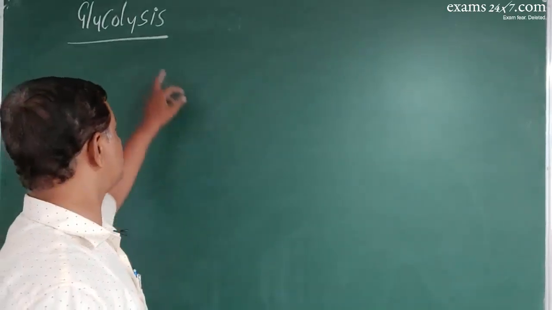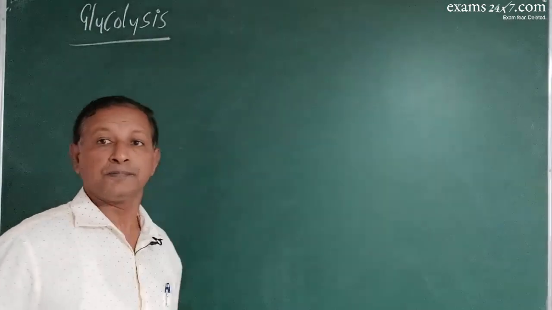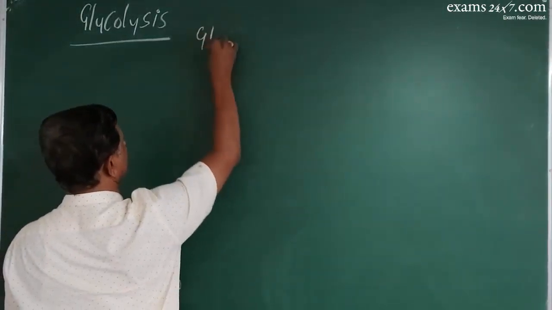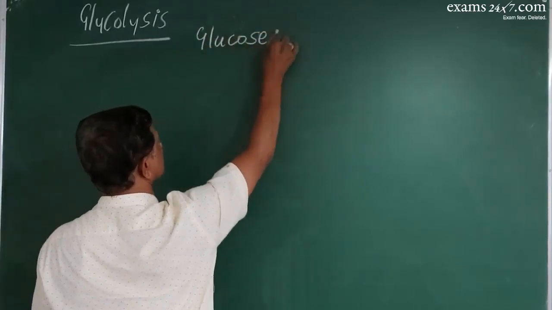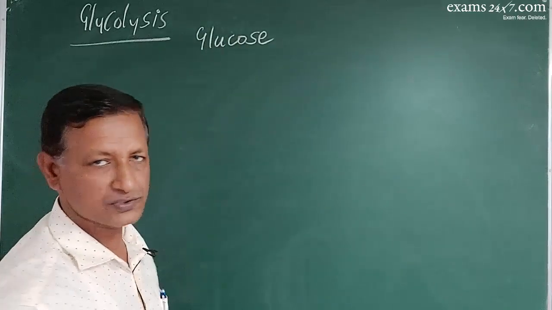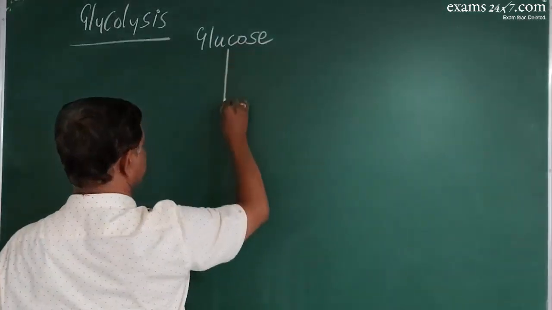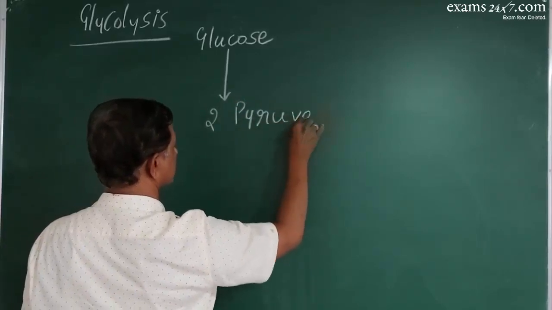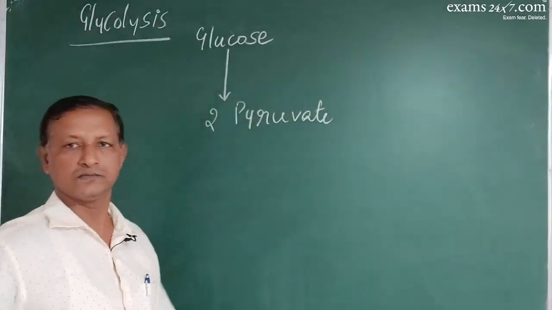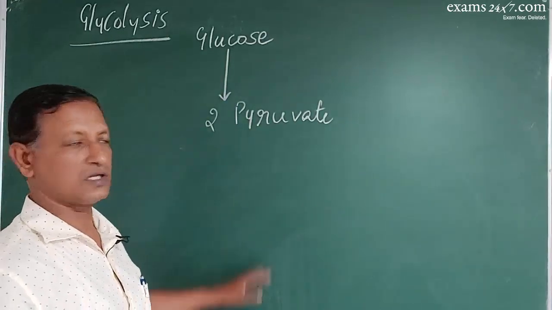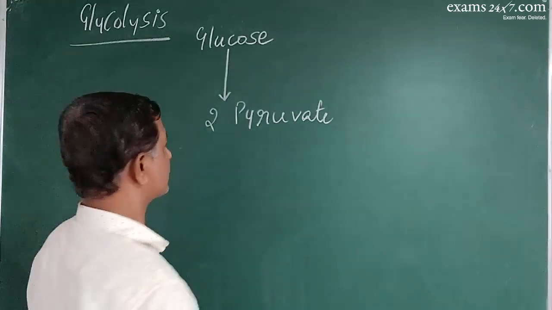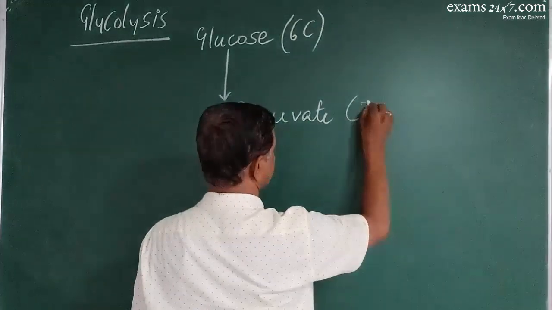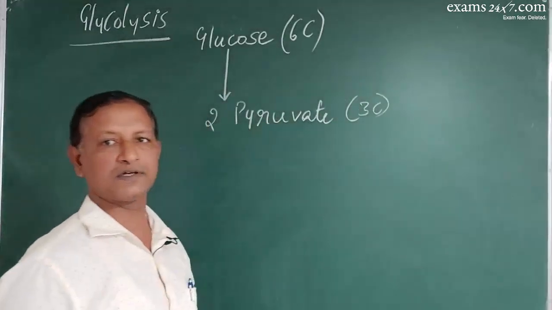Glycolysis refers to the process where one molecule of glucose is broken down into two molecules of pyruvic acid. One molecule of glucose is converted into two molecules of pyruvate, or one molecule of 6-carbon compound is broken down into two molecules of 3-carbon compound.